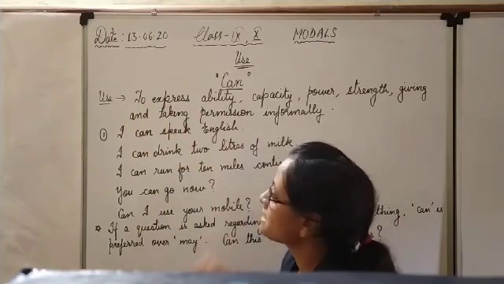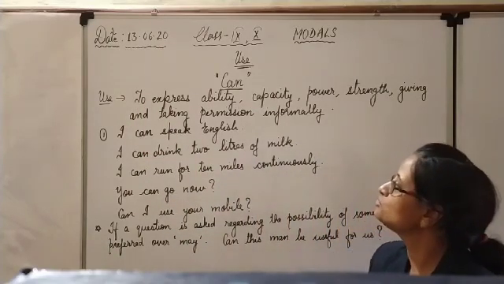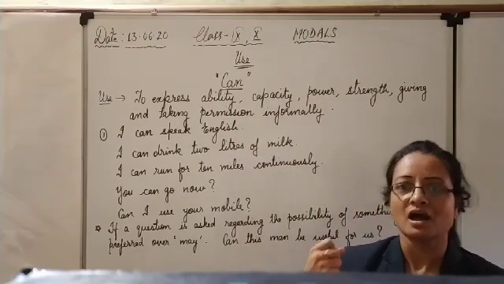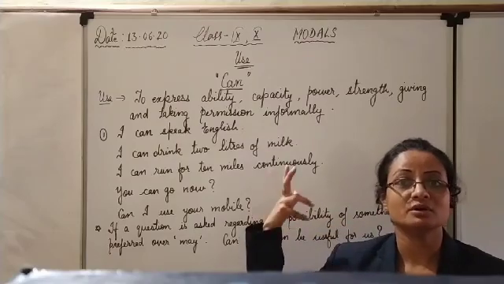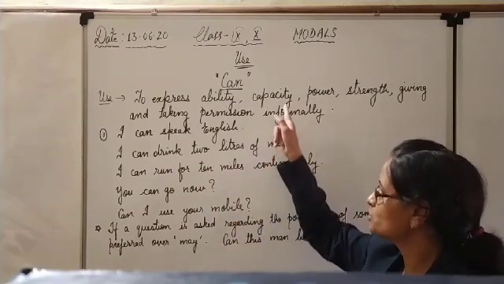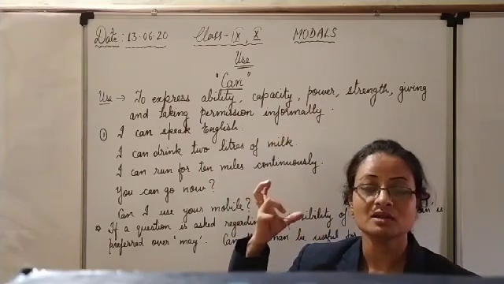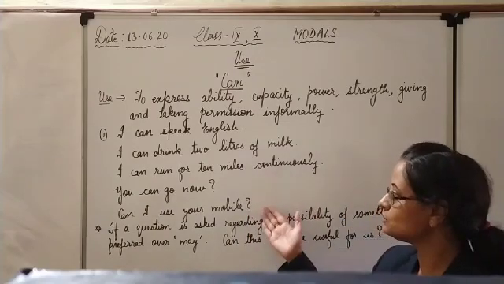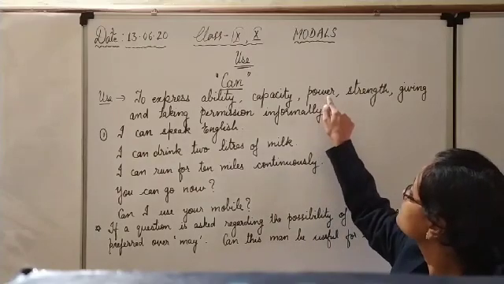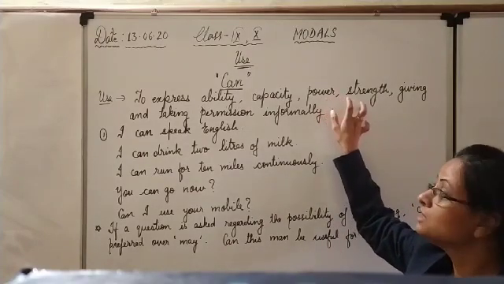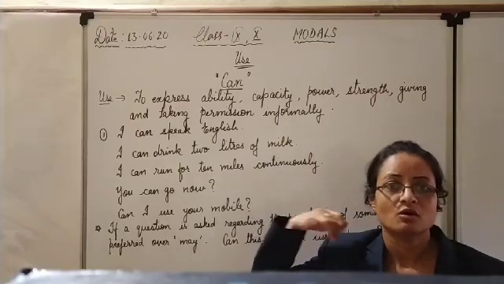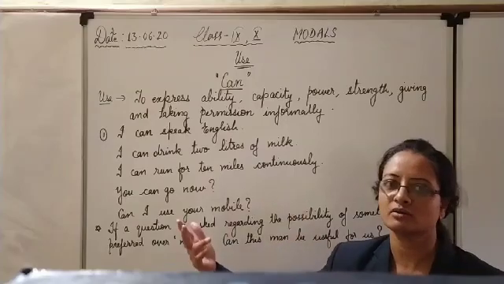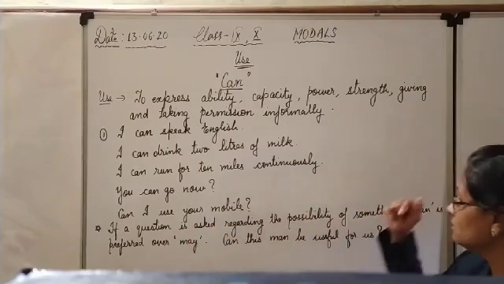So here, when is can used? Can is used to express ability. If someone has the ability to do something: I can do it, I can climb a tree. Ability. Capacity, if you are capable of doing something. We will see all these in detail in the examples. Power or strength. If you want to show power or strength: I can win, I can defeat you, means I am more powerful than you, I have more strength or stamina than you.